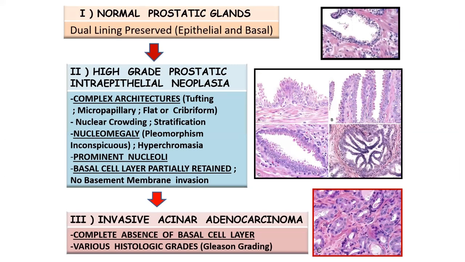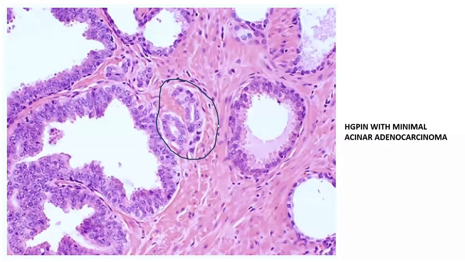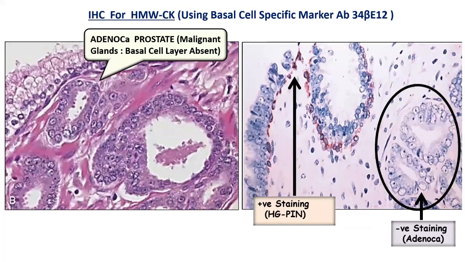Now, the next issue is if there is an HGPIN, is there an invasive acinar carcinoma? So if there is an invasive acinar carcinoma, look around in the focus of HGPIN, you will sometimes get to see these very small, haphazardly infiltrative, occasional glands, which are lacking the basal cell layer, but which have got the prominent nucleoli. This could be invasive glands of prostatic acinar carcinoma. However, if there are only a few of these glands in number, and you cannot really exclude the fact whether it's a tangentially sectioned HGPIN gland, it's better to give a diagnosis of ASAP on those particular glands and not call it straight away an acinar adenocarcinoma.